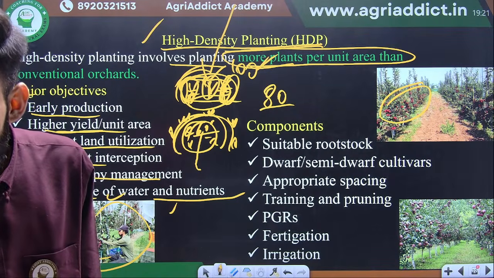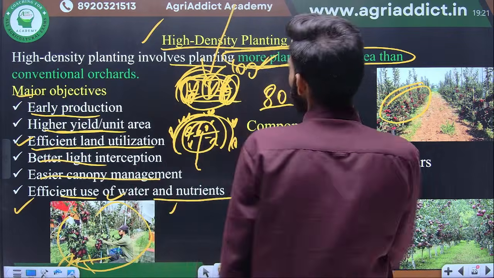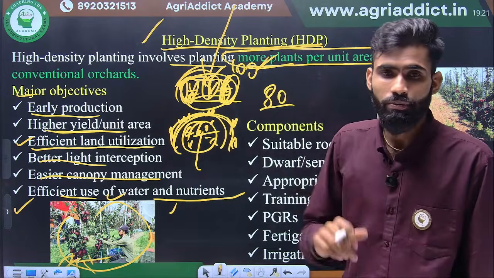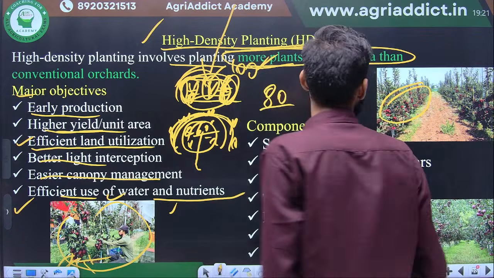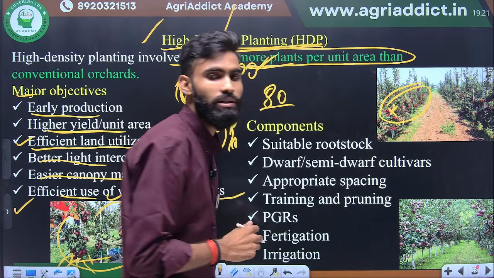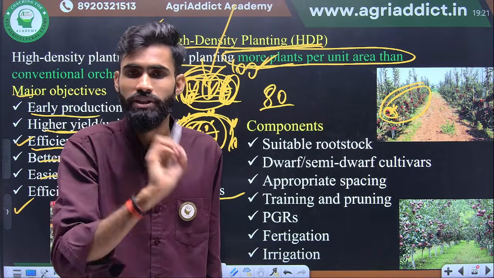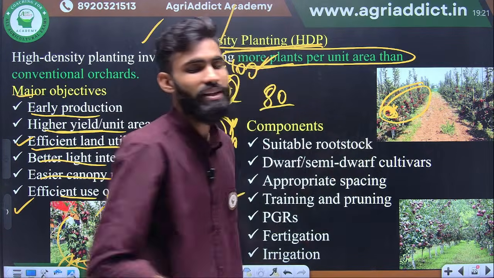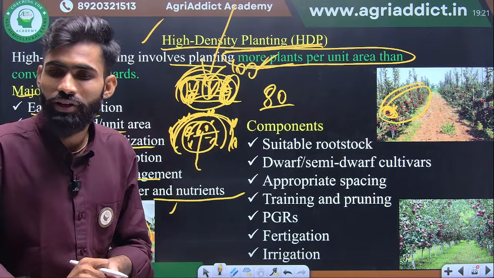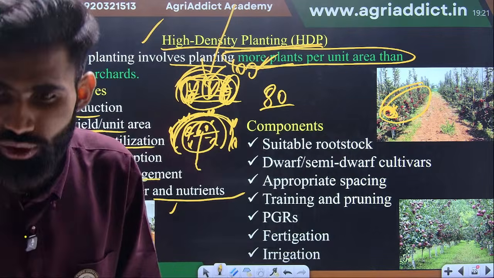So, don't insects and pests increase due to overcrowding? In the conventional system, there will be a risk of higher insect and pest incidence, because there will not be proper maintenance. In high density planting, after each and every pruning, suppose this is a branch where you make the pruning, just after that you paste a pesticide or fungicide, or a mixture of pesticide and fungicide, so this protects against the spread of any pest and disease. But in the overcrowded system, a microclimate builds up that will initiate disease and pest incidence. Okay.